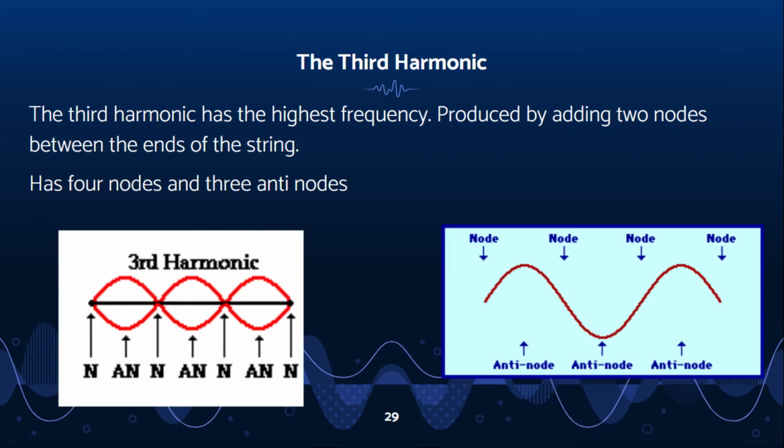Now I'm going to explain the third harmonic. The third harmonic has the highest frequency. The third harmonic of the string is produced by adding two nodes between the ends of the string. As with the previous two harmonics, if two nodes are added to the wave, then two antinodes are added as well in order to maintain the alternating pattern of nodes and antinodes. The additional node and antinode give the third harmonic a total of 4 nodes and 3 antinodes.